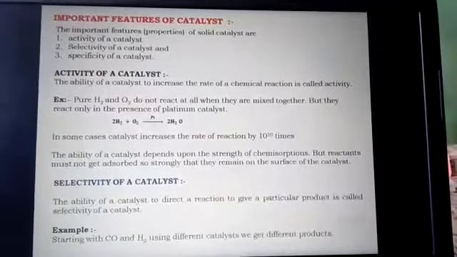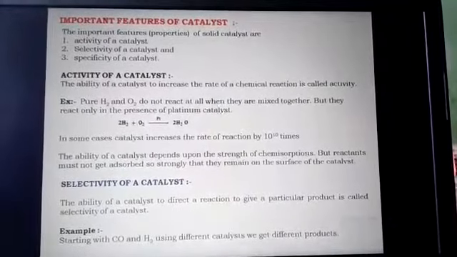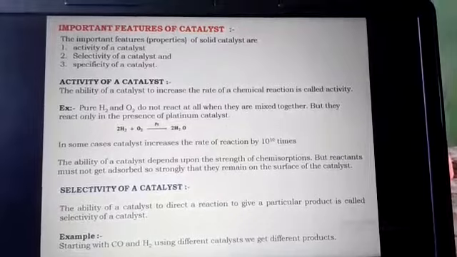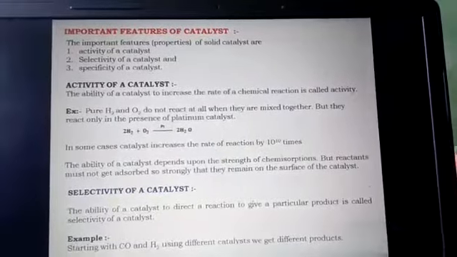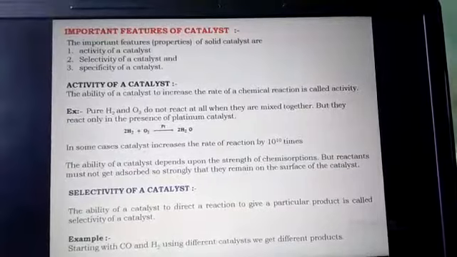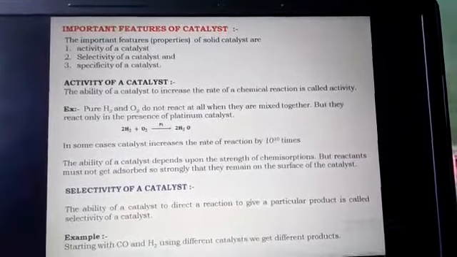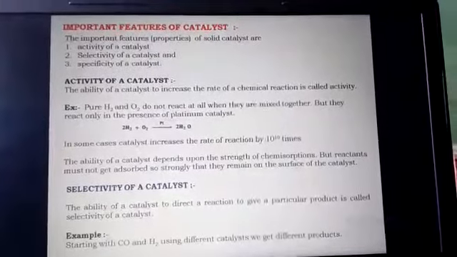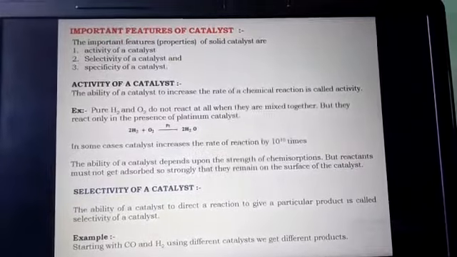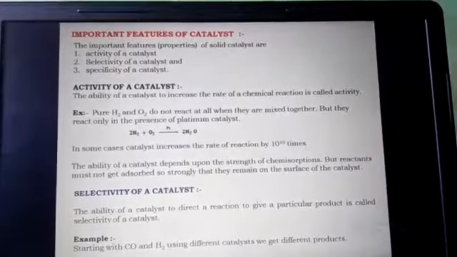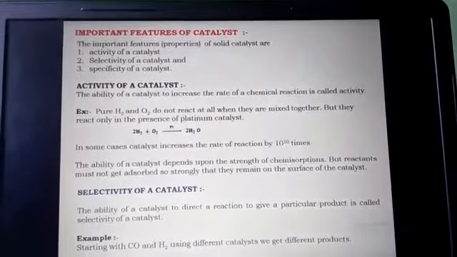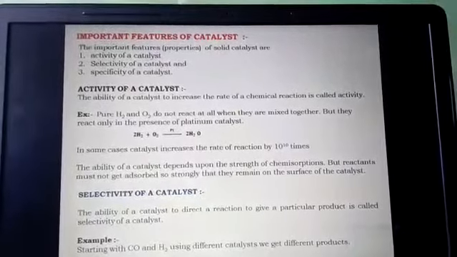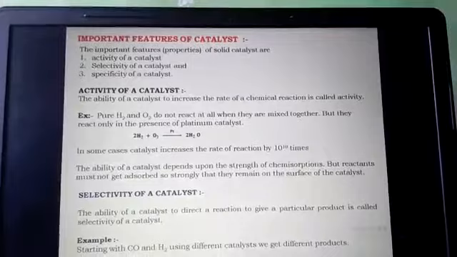Okay, dear students, come to the activity of a catalyst. The ability of a catalyst to increase the rate of a chemical reaction is called the activity of a catalyst. For example, pure hydrogen and oxygen do not react at all when they are mixed together, but they can react in the presence of a catalyst. When hydrogen combines with oxygen, it gives rise to water. But this will not happen in the absence of a platinum catalyst; it is only possible in the presence of platinum as a catalyst. That is its reactivity.